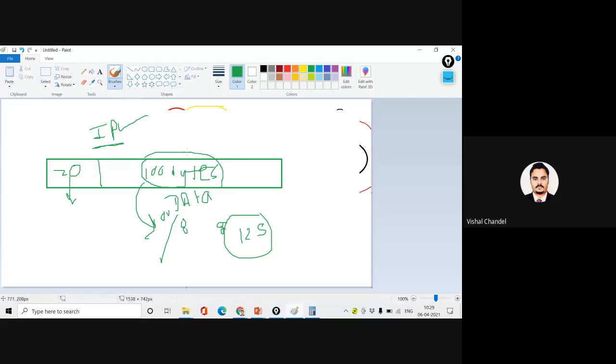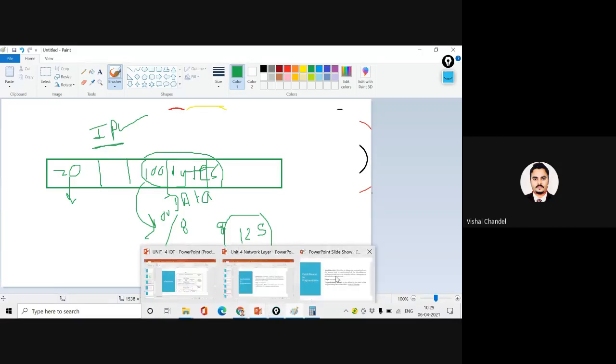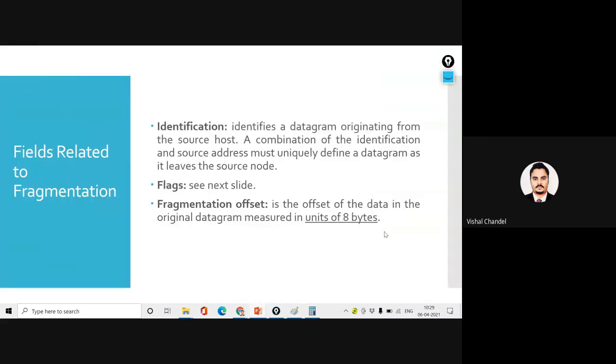I will explain the meaning of this fragmentation offset. We just subdivide this data into fragments. We combine the 100 bytes of data into units of 8 bytes.